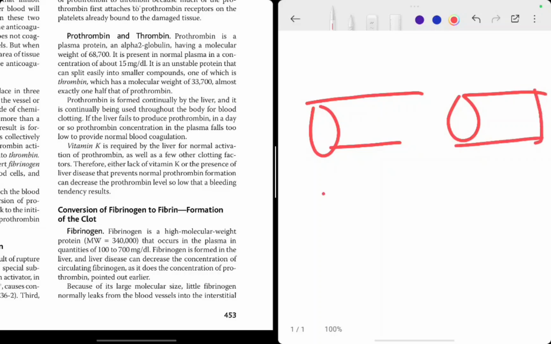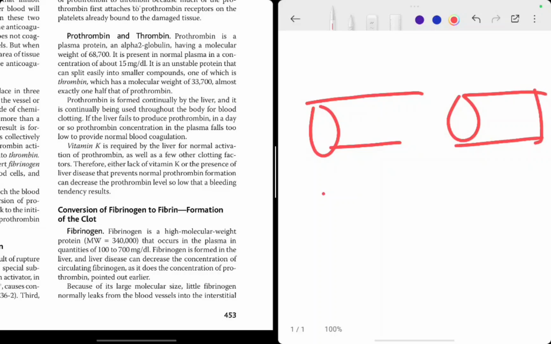What I have explained, the vascular constriction, the platelet plug, and now the third step, we are in coagulation step. In the coagulation step I have explained to you that the coagulation factors are already present in the blood vessels.